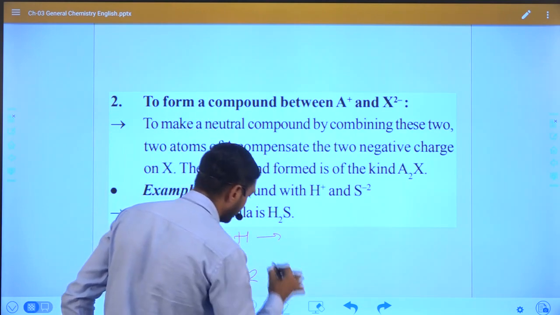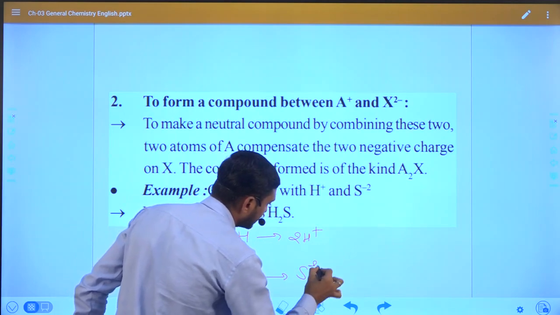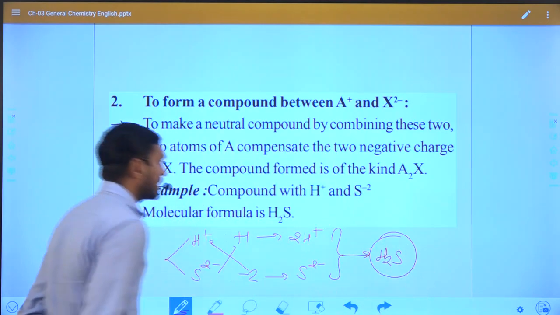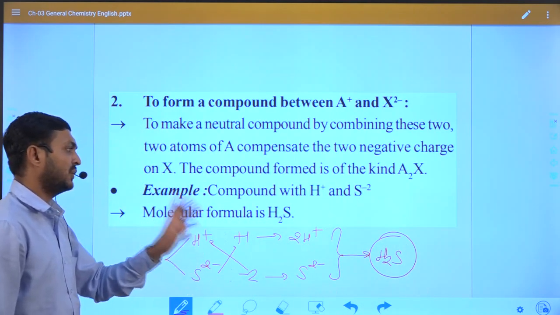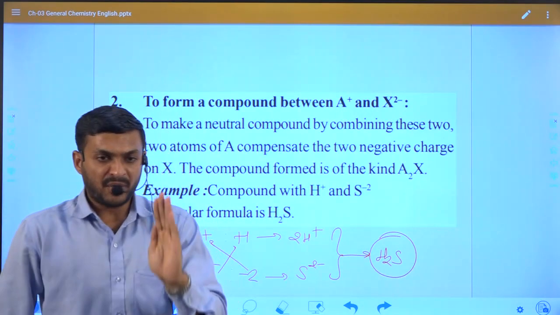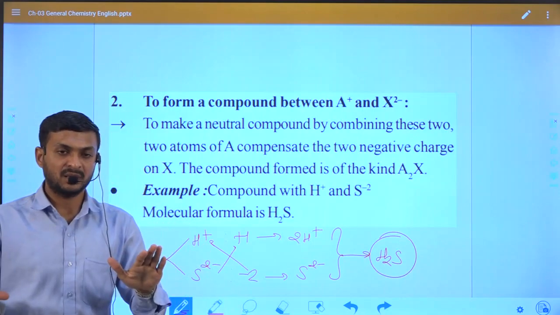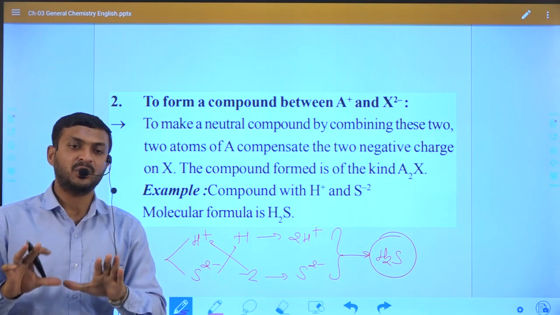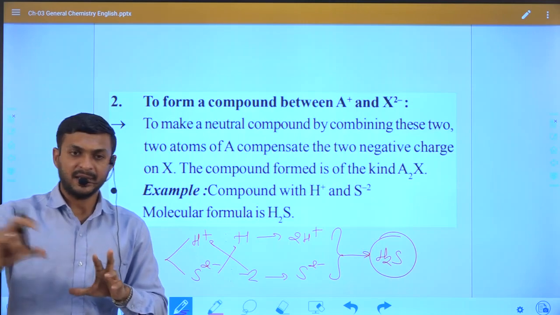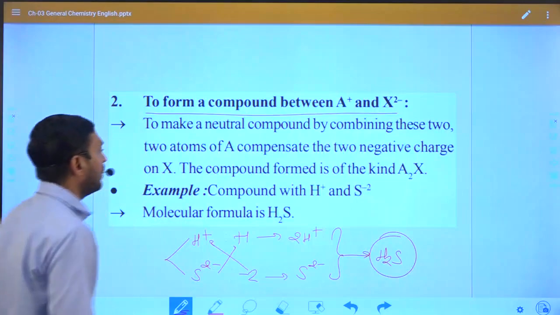So the compound will become 2H plus and 1S minus 2, so the compound will become H2S, and this is an electrically neutral compound. This method is applied when the positive charge and negative charge are not equal. At that time we multiply the positive charge and negative charge by each other. So this is the second type of example.